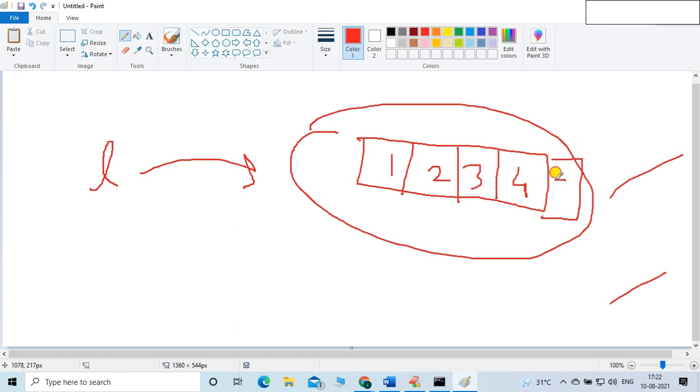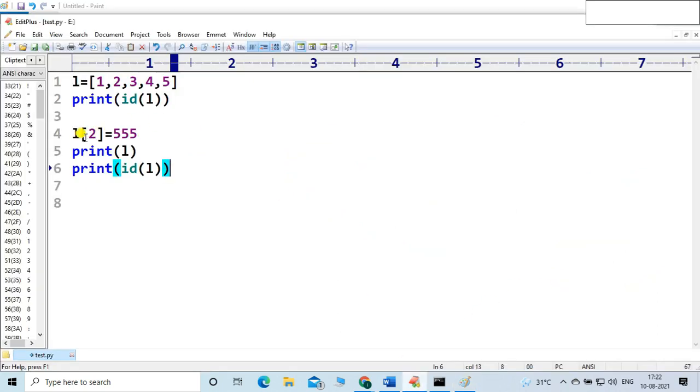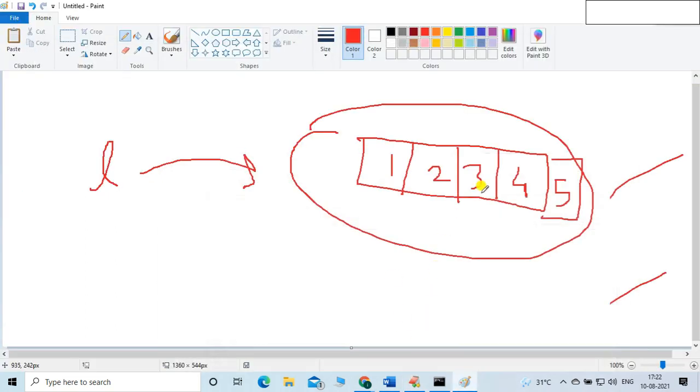In our example, what I did at the second index, meaning 0, 1, 2, 3, 3 is replaced by 555, within the same memory location.